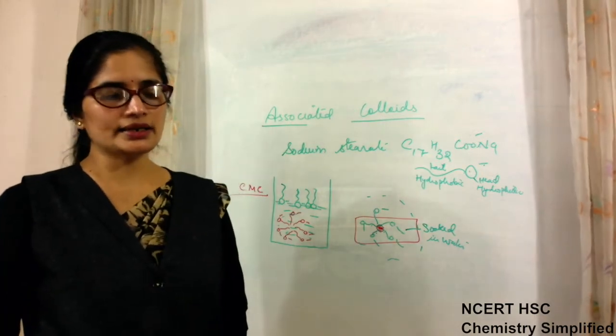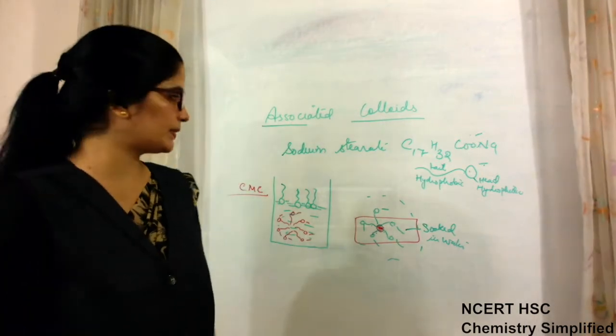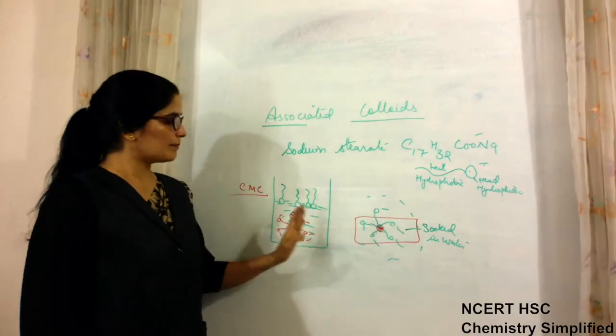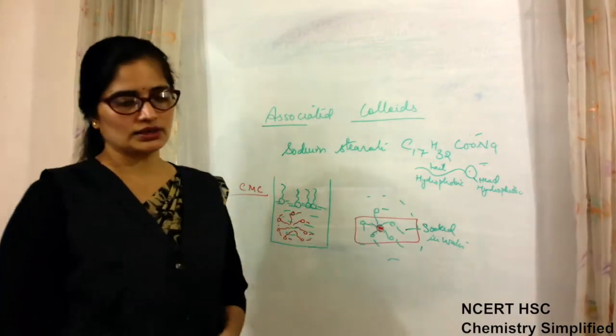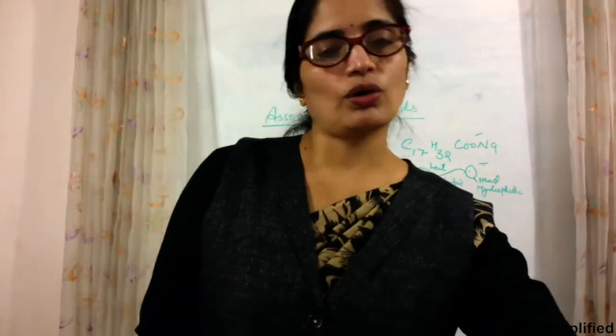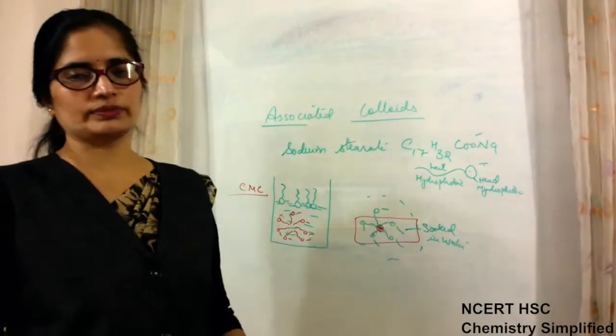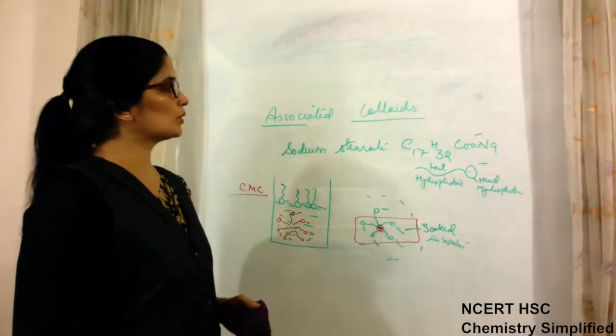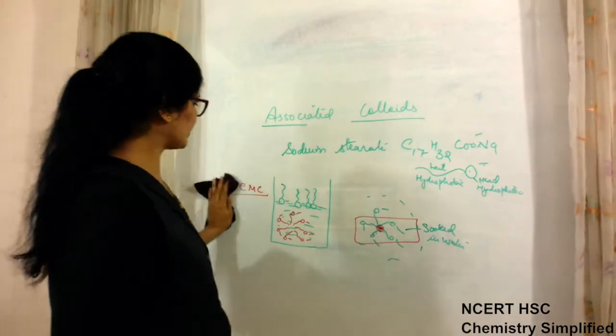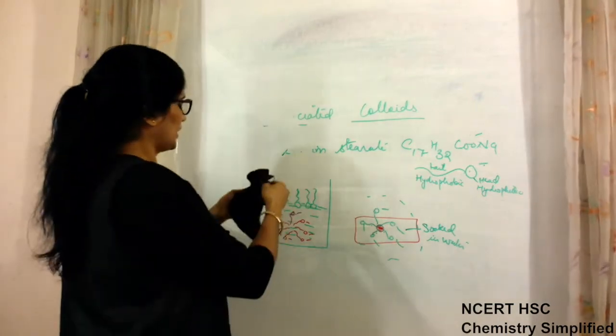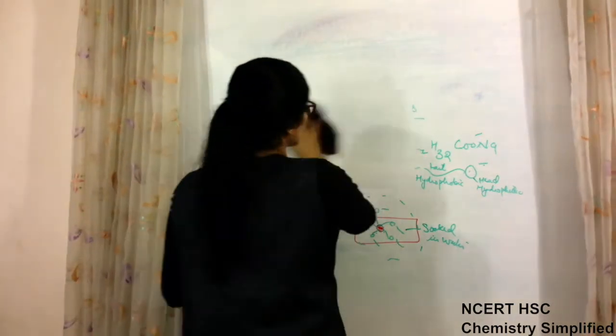So this is the cleaning action of soap which takes place because of the micelle formation by the electrolytes of soap molecule. So this is about the cleaning action of soap, and it comes under the category of associated colloids.